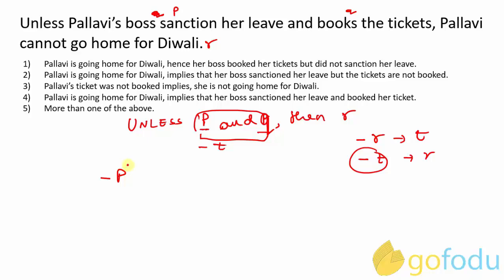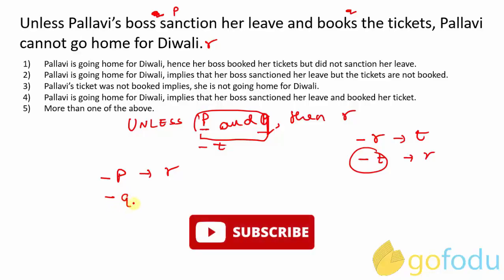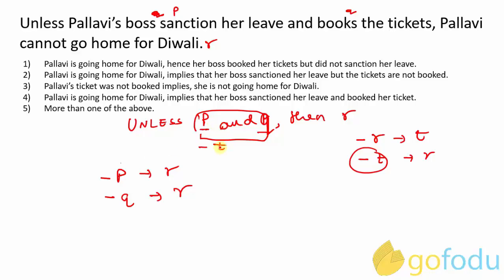So suppose negation of P is given, it definitely will imply R, right? And a negation of Q only will definitely imply R, correct? Because negation of P will lead to negation of T, and also negation of Q will lead to negation of T. So these are the other two implications of this type of format.